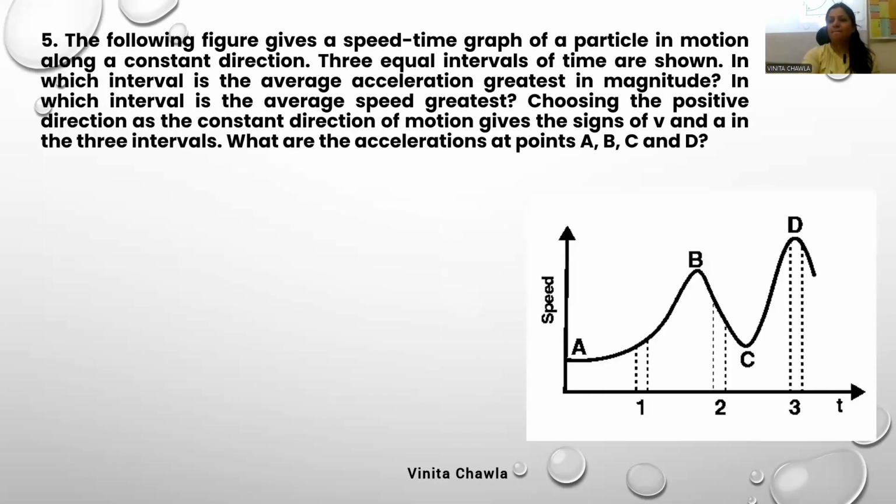Next question. Big question. The following figure gives the speed time graph of a particle in motion along a constant direction. Three equal intervals of time are shown. In which interval is the average acceleration greatest in magnitude? In which interval is the average speed greatest? Choosing the positive direction as constant direction of motion, give the signs of V and A in three intervals. What are the accelerations at points A, B, C, and D?